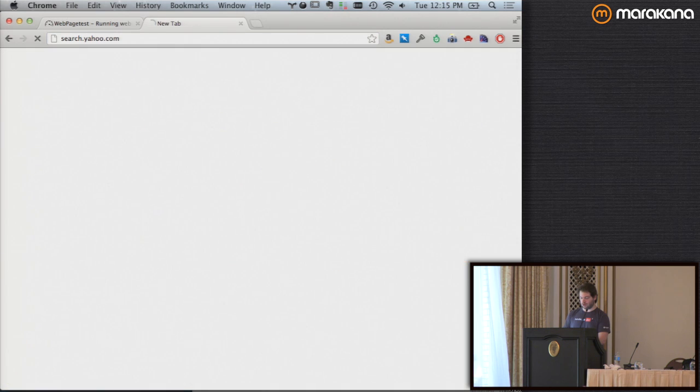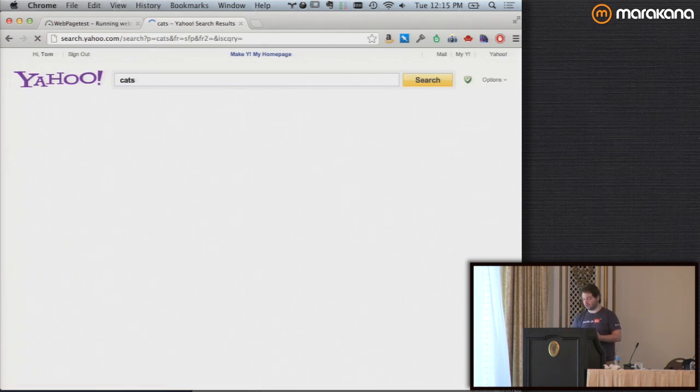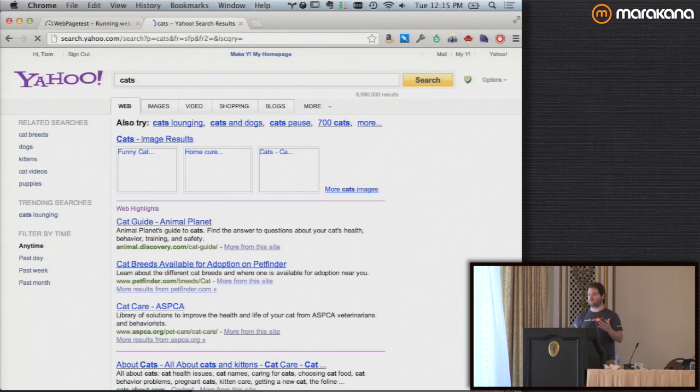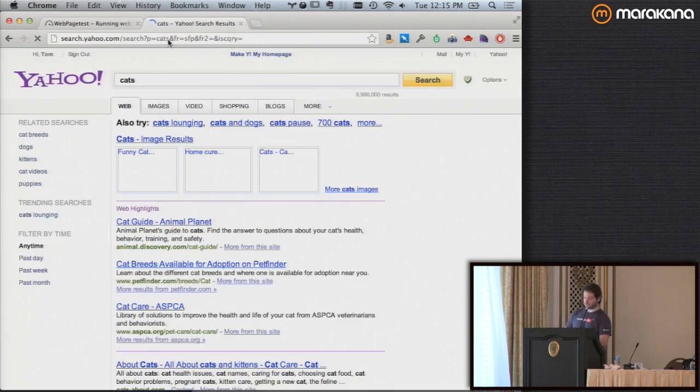Obviously everybody uses Yahoo. I used to work for Yahoo, so I like to make jokes about them. They have Marissa Mayer now, they might actually do okay. But if I do a Yahoo search for, I don't know, cats or something, notice the search bar just, boom, loads. This is a good page experience. And I guess WebPageTest is going to take a long time. The point is that Yahoo flushes that top bar before any of the rest of their web services have been called. And as they start getting results, they can start to flush content to the page. This is the ideal situation. It turns out it's quite hard. Building streaming services is not super easy.